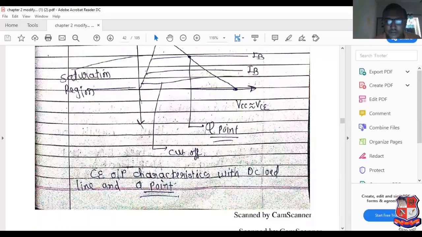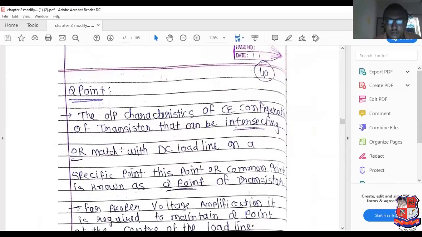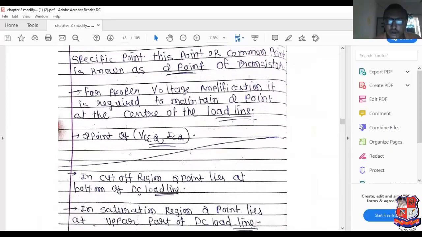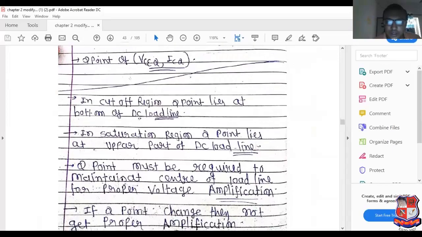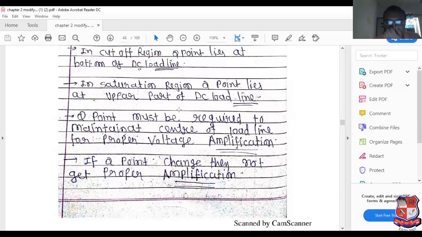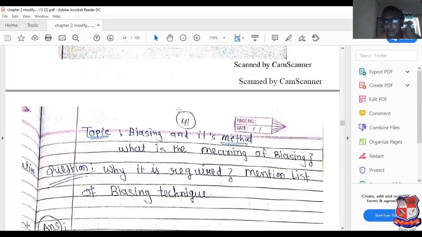Now, Q point means what? The DC load line intersecting with the output characteristics of the common emitter configuration of the transistor is known as the Q point. For proper voltage amplification, it is required to maintain the Q point at the center of the load line. In the cutoff region, the Q point lies at the bottom of the load line. In the saturation region, the Q point lies at the upper part of the load line. So this is the concept regarding the DC load line and Q point.